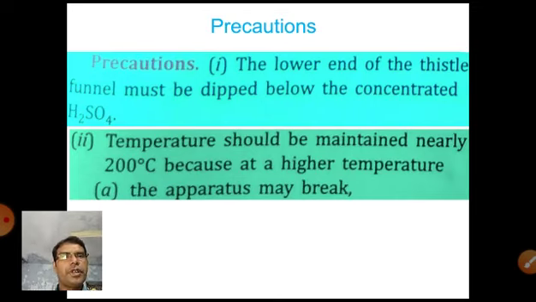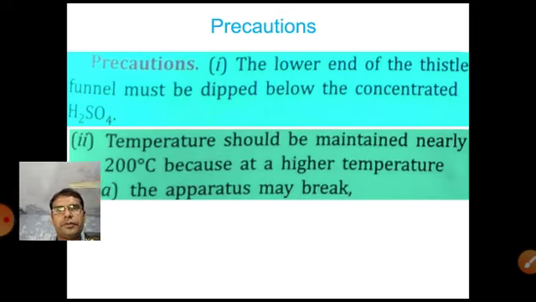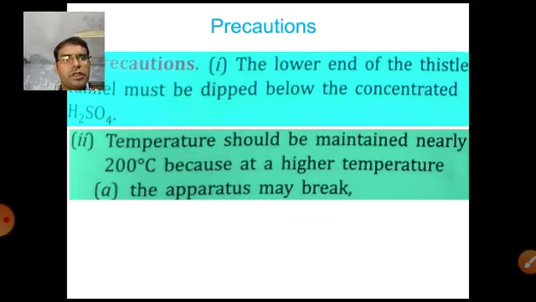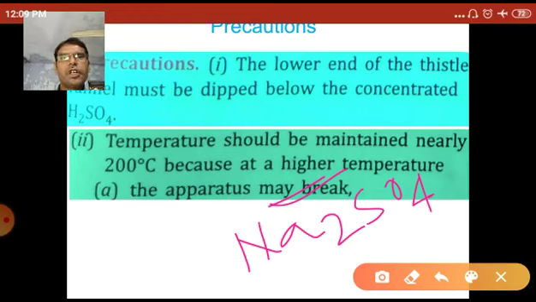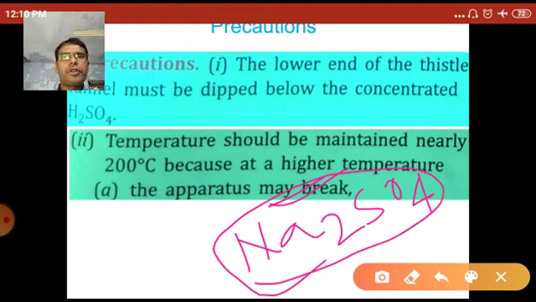Because at high temperature, the apparatus may break and they form sodium sulfate. It is a crusty and sticky substance which sticks to the round bottomed flask, and it is very difficult to remove the sodium sulfate from the flask. So the temperature should be maintained at nearly 200 degrees Celsius or slightly less, not more than 200 degrees Celsius.